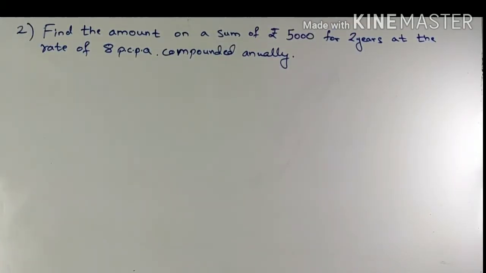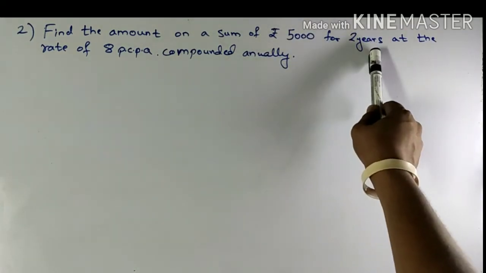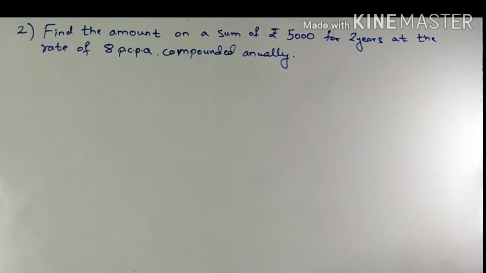Now let us solve one more sum using the same method. The question states, find the amount on a sum of rupees 5,000 for 2 years at the rate of 8% per annum compounded annually. So we are supposed to find the compound interest on the sum of rupees 5,000.